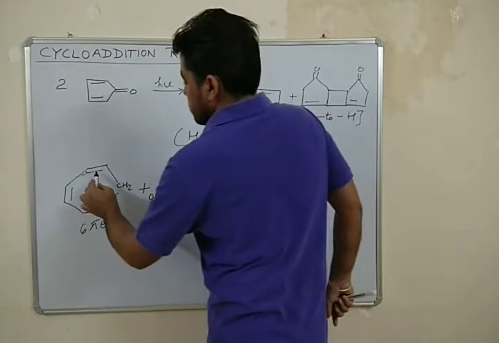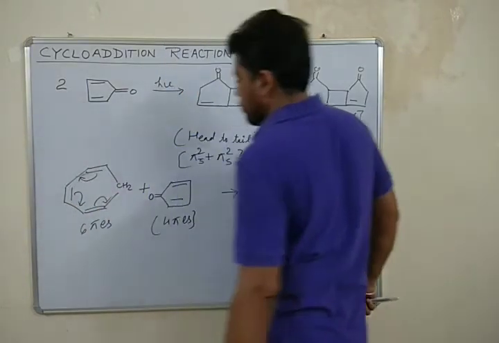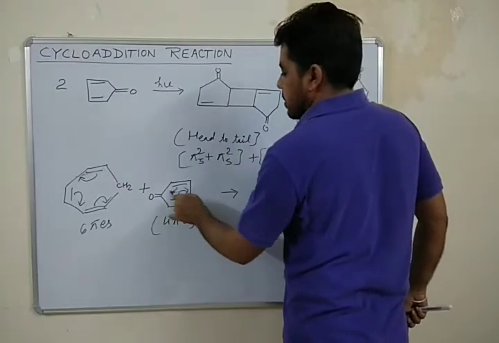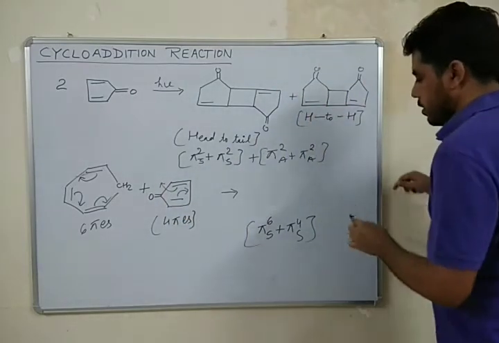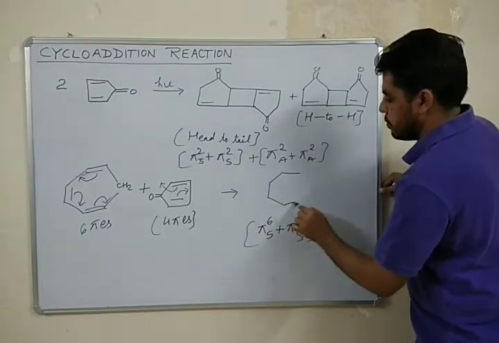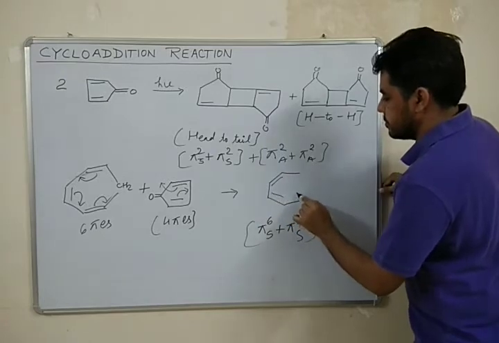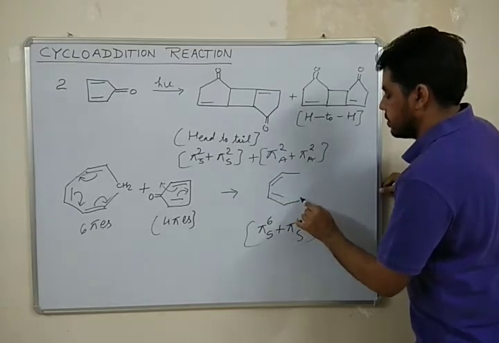So this group will move, pi electrons will move like this. Okay, and we will get the product like this.